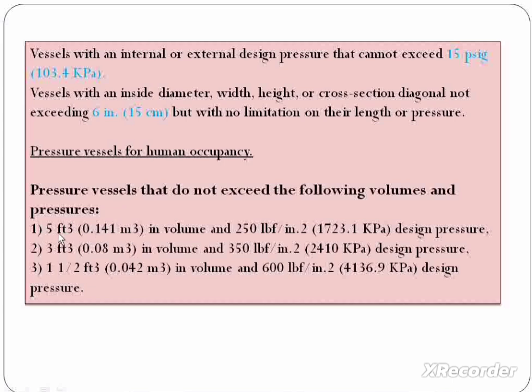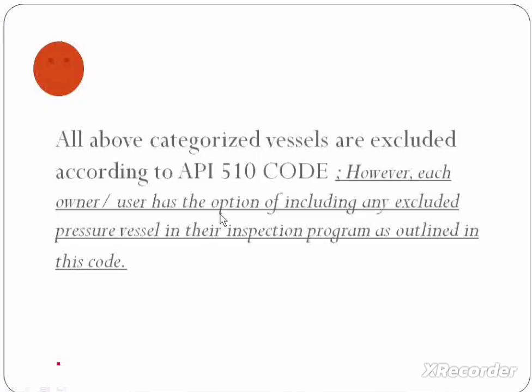If it is 5 cubic feet in volume and 250 pounds per square inch design pressure, you will see the same in the examination, the same as it is written. As in the previous slide, we discussed that those are all excluded from the API code.